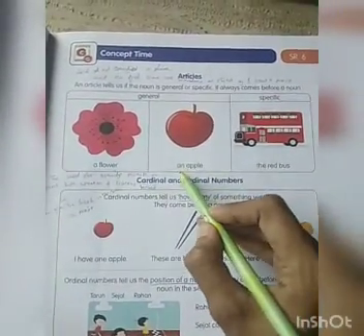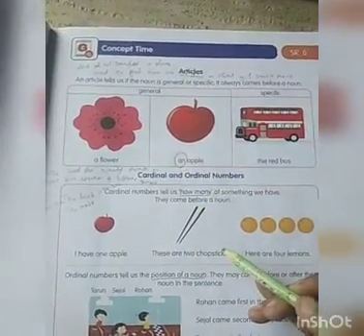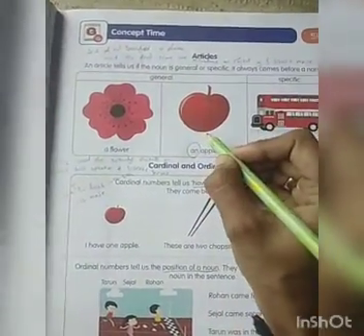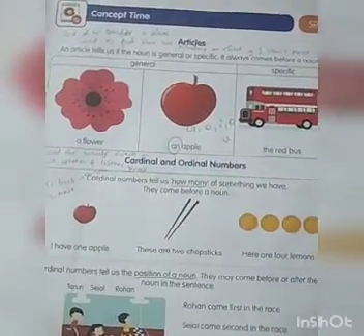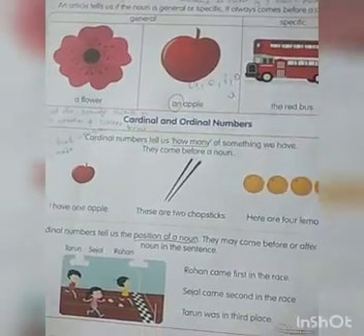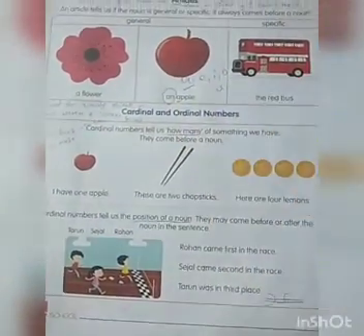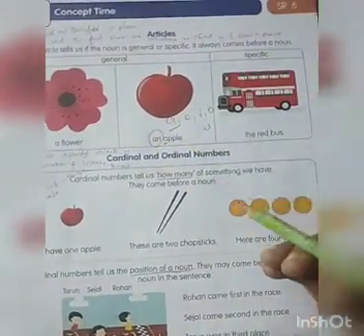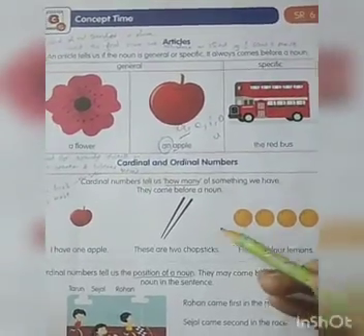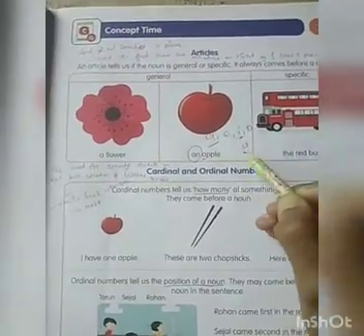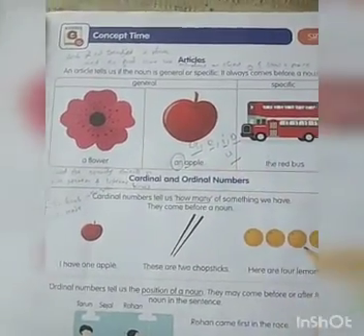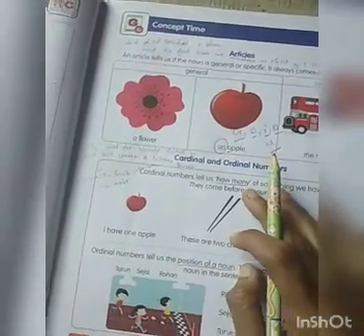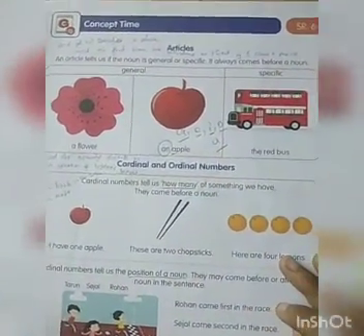And where you should use an? Before a vowel sound. What is a vowel? Vowels are a, e, i, o and u. So apple starts with a, so you should use an apple, an orange, an umbrella, an igloo, an elephant, an onion. For other consonants you should use a.